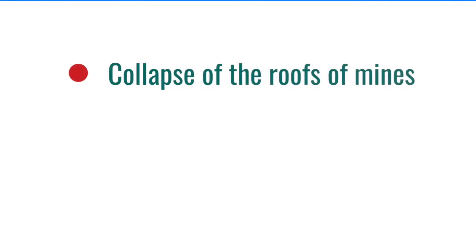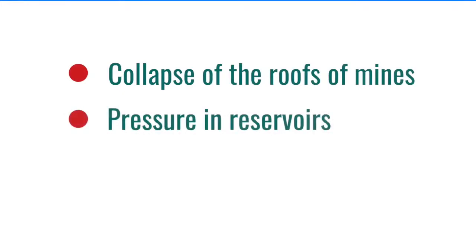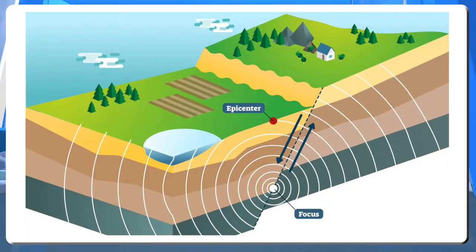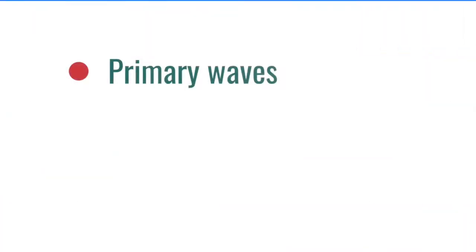Apart from plate movements and faulting, earthquakes occur due to other reasons as well. There are collapse of the roof of the mines, pressure in reservoirs, and volcanic eruption. The deep point inside the earth where the earthquake occurs is known as the focus, and the point vertically above it on the earth's surface is known as the epicenter. Three types of waves are produced from the focus during an earthquake: primary waves, secondary waves and surface waves. The surface waves are the most destructive ones.